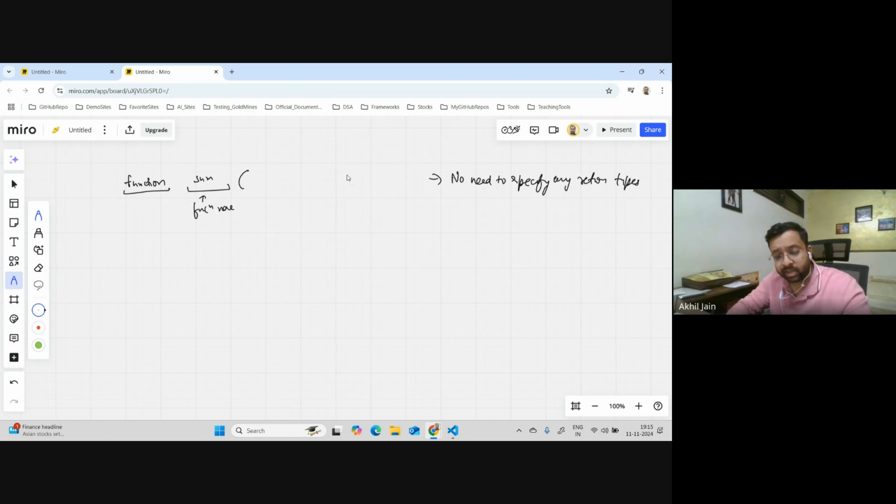And then open the brackets to accept the parameters. While accepting the parameters also, in Java you have to specify the data type of those parameters. But in this case, you don't have to. You can just say a and b if you feel like. It means that this function can accept two inputs. Whatever type of input you want to provide, you can provide, and it will not complain. By saying this, you're telling the function that it can accept two parameters. Great. Let's now open the braces.